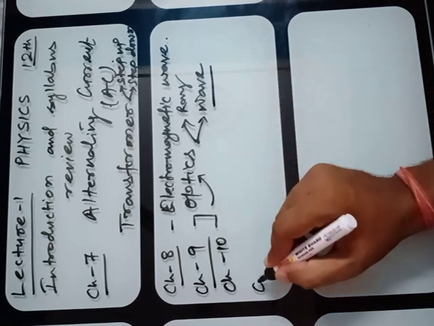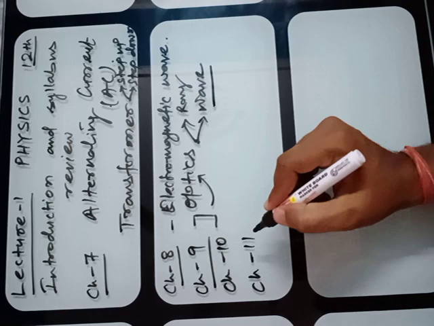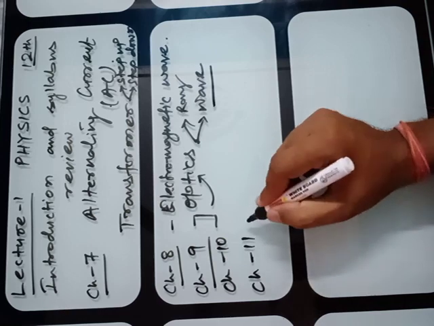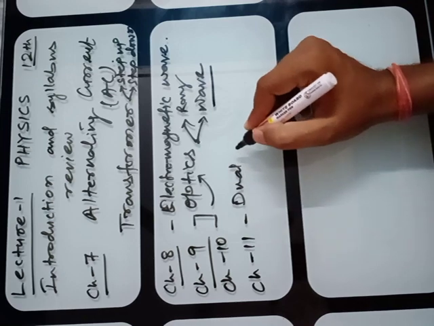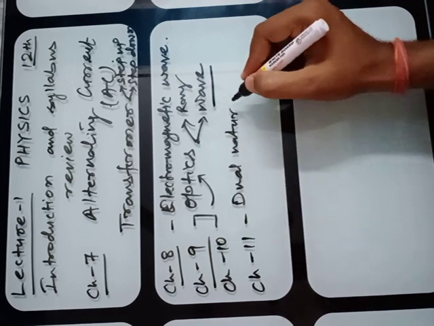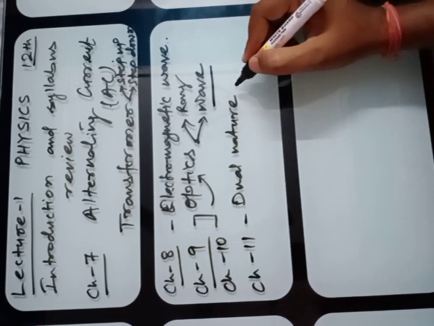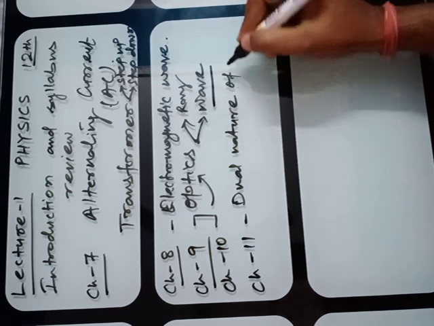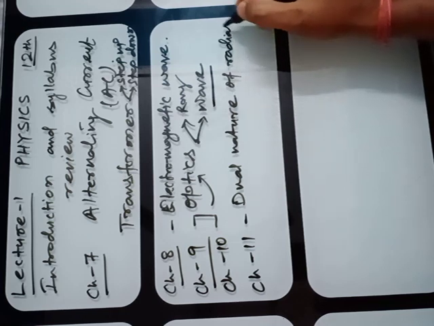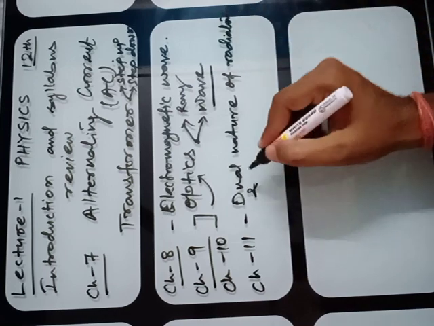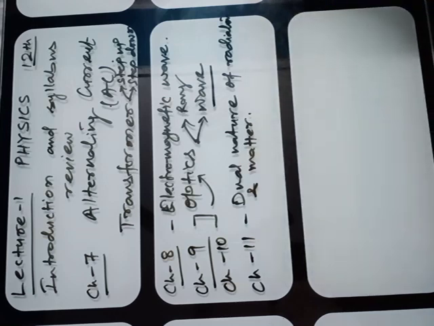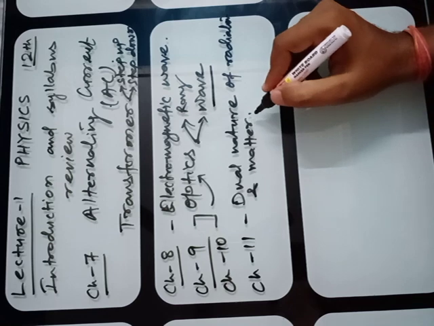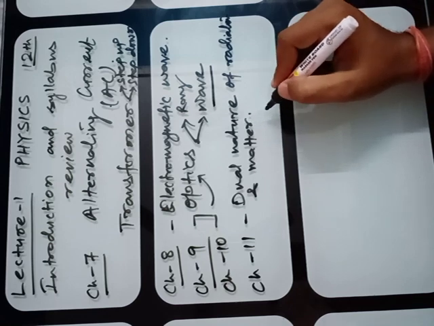Then you have to study in chapter 11, the dual nature of radiation and matter. In this chapter, you will study basically the experiment which was done by Albert Einstein.